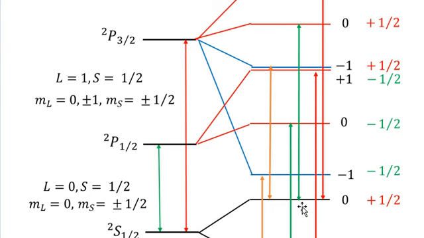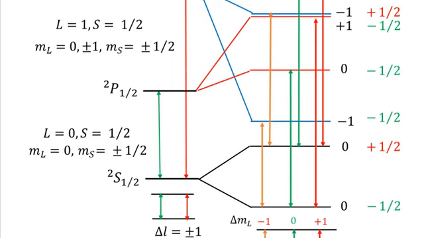and its bottom connects to the ML equal to 0 of the ground level. Similarly, the other green line starts from ML equal to 0 and connects to the ground level of ML equal to 0. So you see that these two green lines show you the transition under which the delta ML changes by 0.